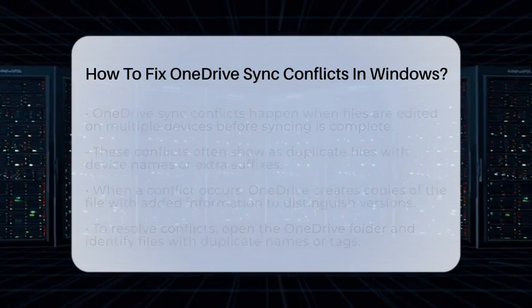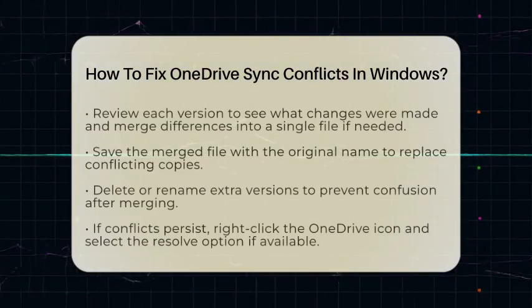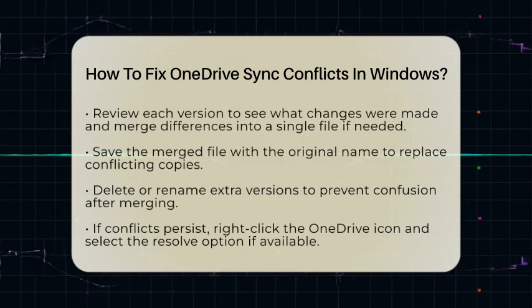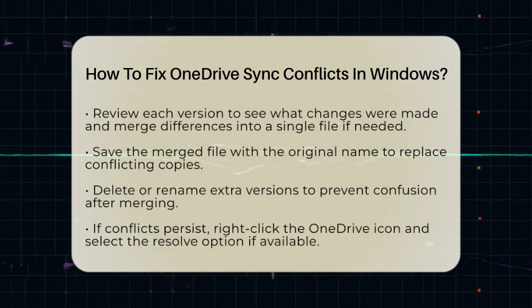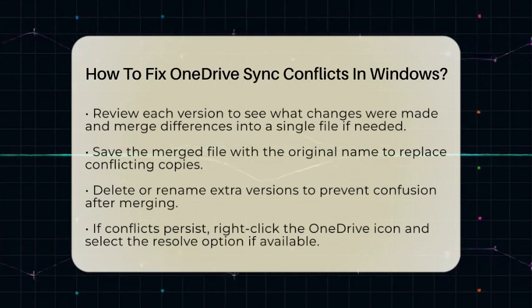To fix these conflicts, start by opening your OneDrive folder and look for files with duplicate names or extra tags. These are the conflicting files. Open each version to review what was changed. If you see differences, you can merge the changes into one file. Save the merged file with the original name to replace the conflicting copies.